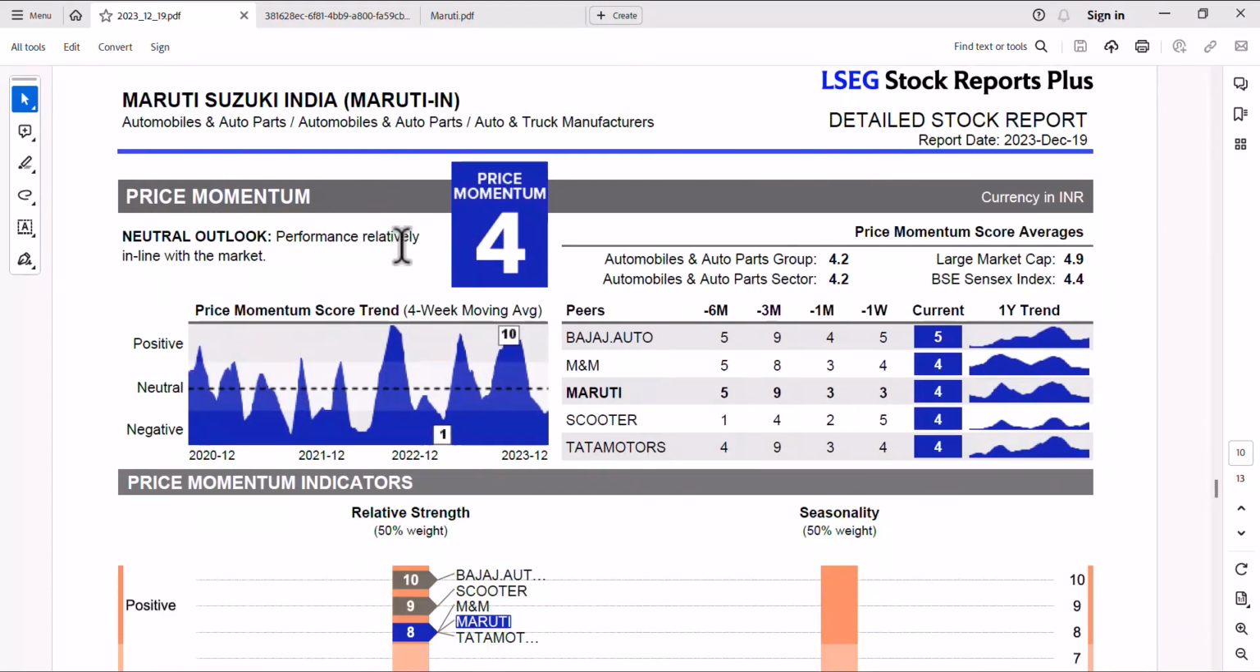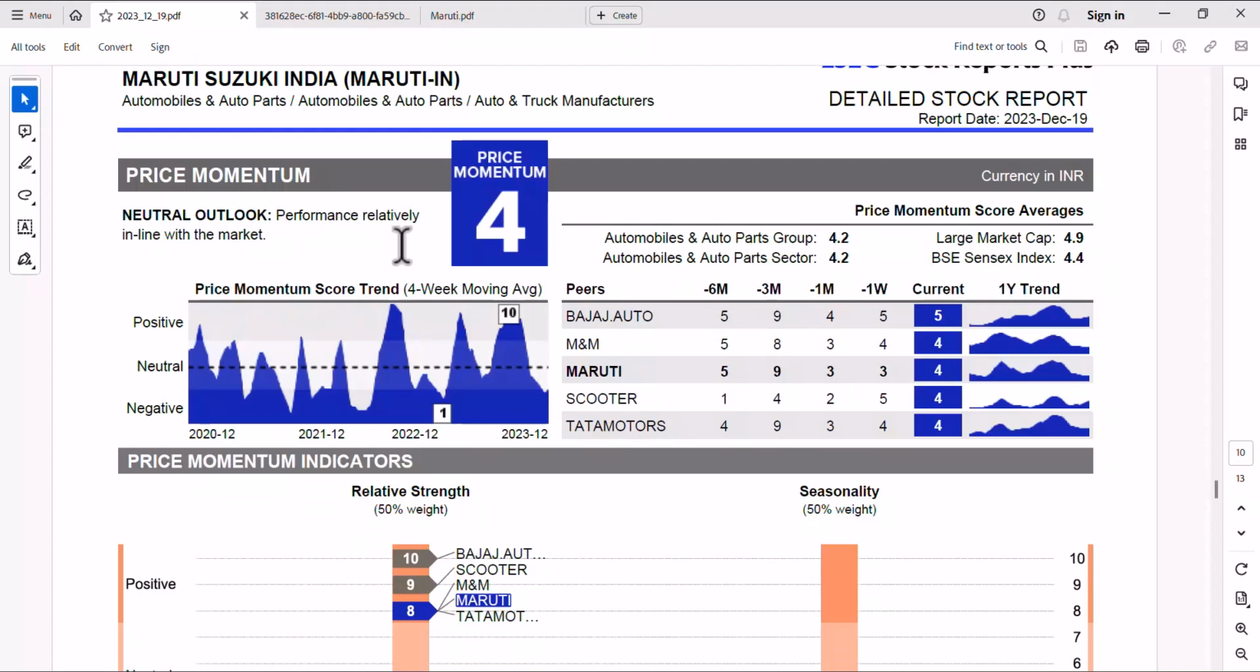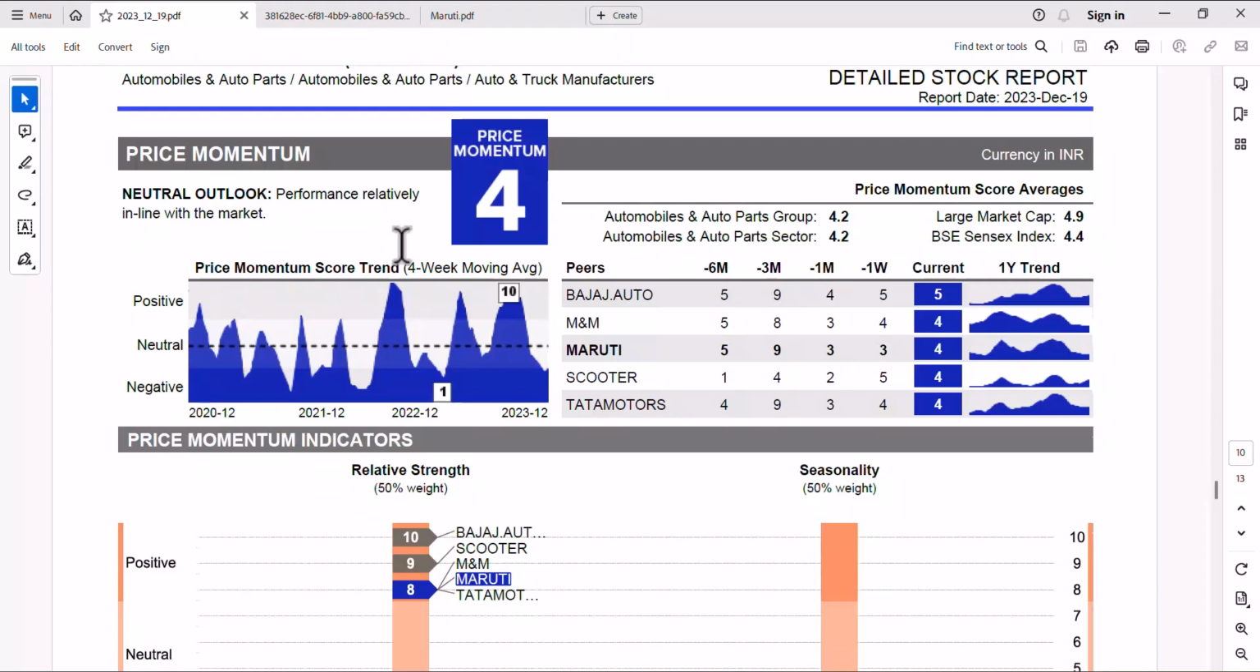Okay, let's talk about the price momentum last. In price momentum the score is only 4. So it is having a very low score on price momentum. That means the price is not going up so much compared to the company's future. The company has done very well in the last 2 quarters and before that, but the future prospects are also a bit tapering off, as the company says.